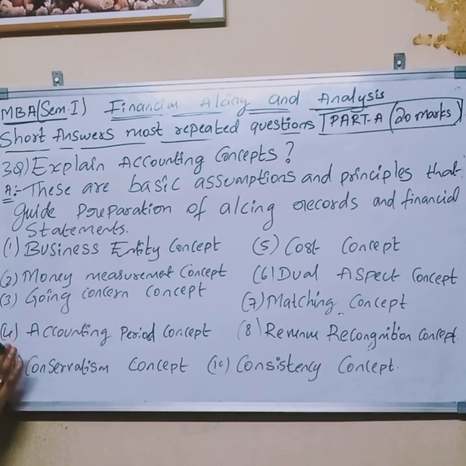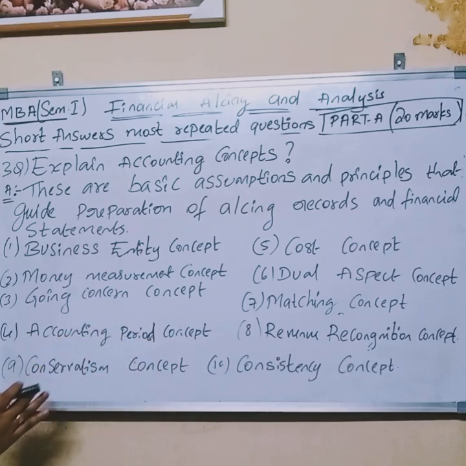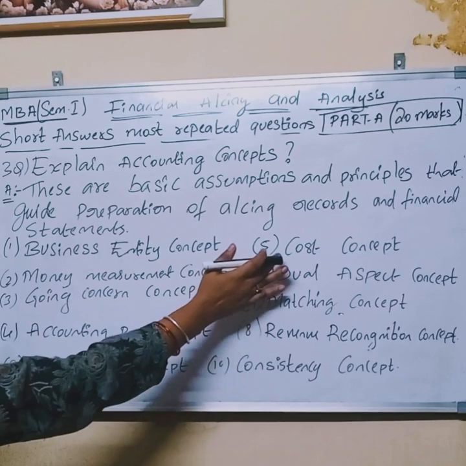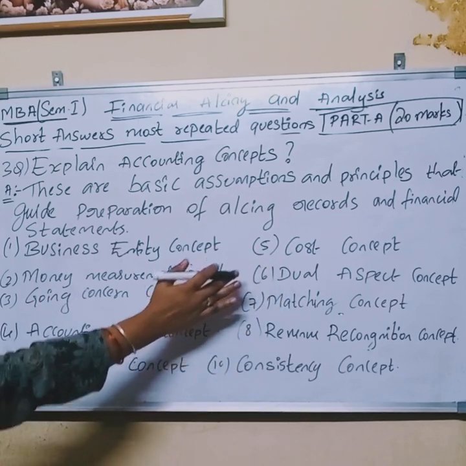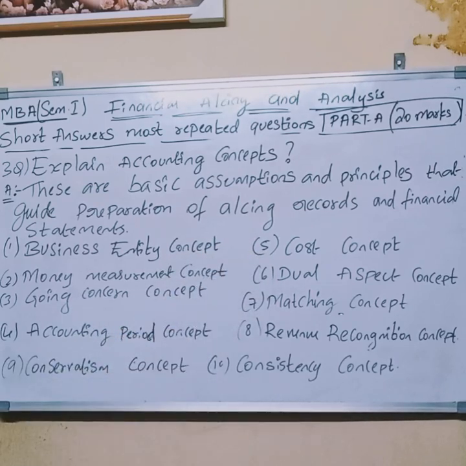Accounting period concept means life divided into accounting years. Conservatism concept: anticipate losses, not profits. I will give you an example of this. Cost concept means record assets at purchase cost. Dual aspect concept: every transaction has two effects.